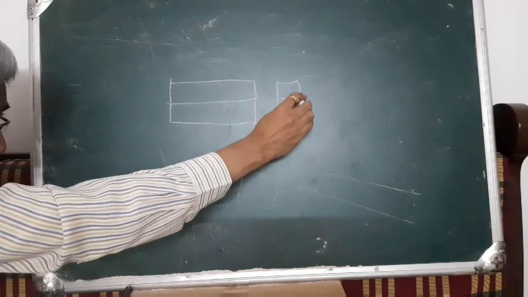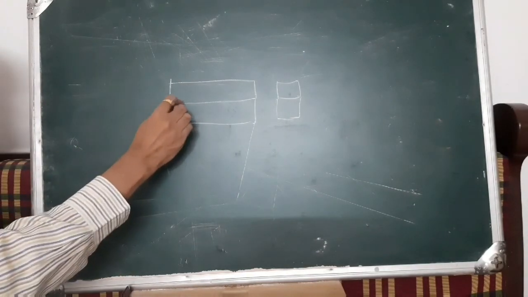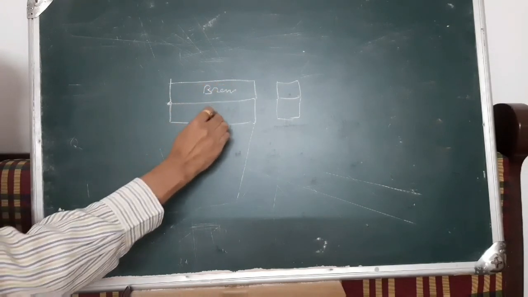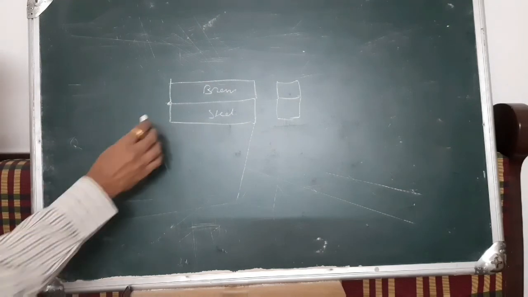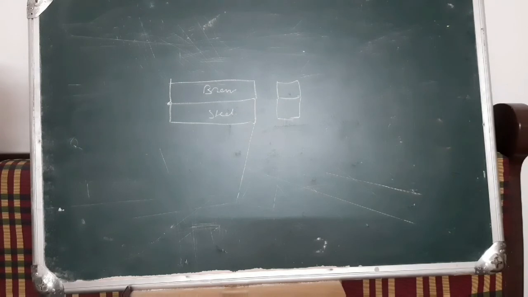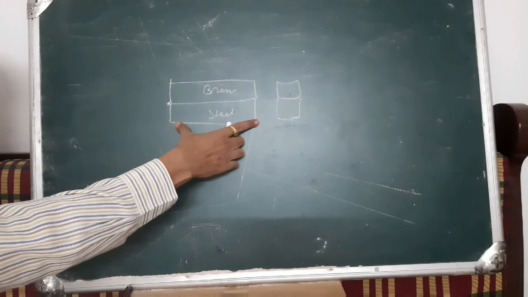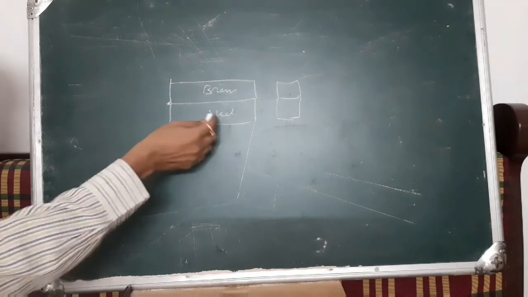We have to see, when the two materials are different, say brass and the other is steel, and we are heating it, or the temperature is rising, what will happen in between the two? We have seen one will expand less, one will expand more. We will see the properties of the material for that. What will be the effect of that?